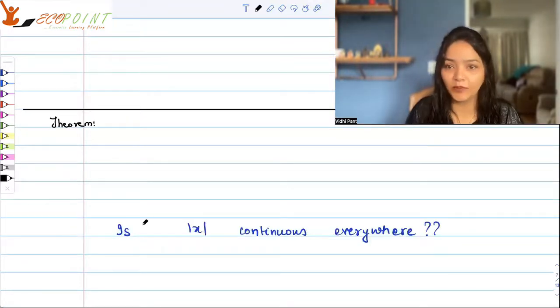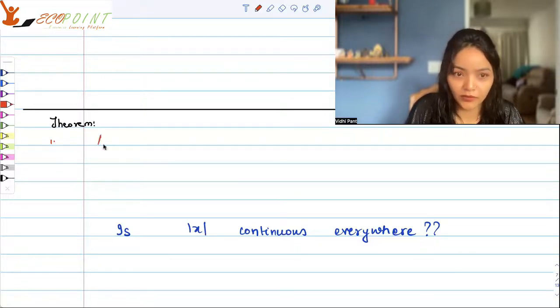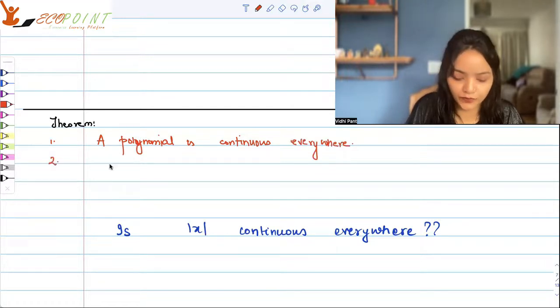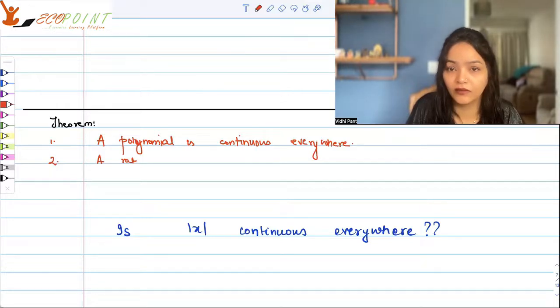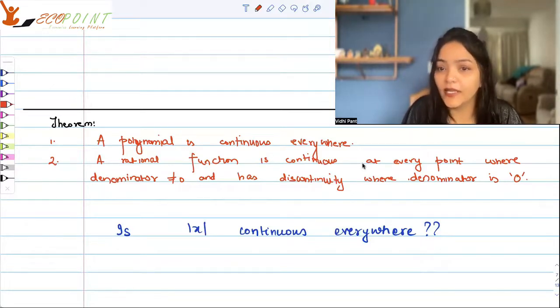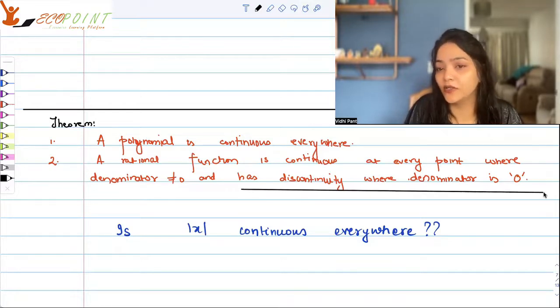Let's state these couple of facts formally now. Point number 1 that we made: all polynomials are continuous everywhere. A polynomial function is continuous everywhere. Number 2: a rational function is continuous at every point where the denominator is not equal to 0, and has discontinuity where the denominator actually turns out to be 0.